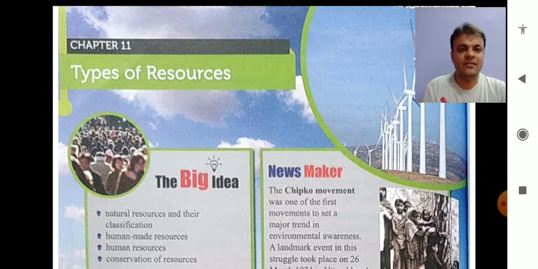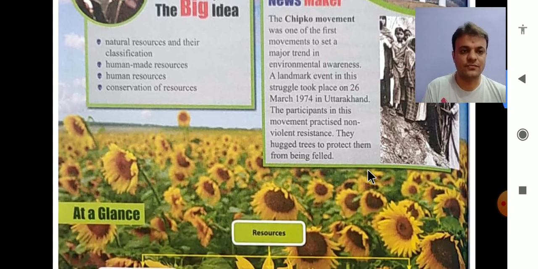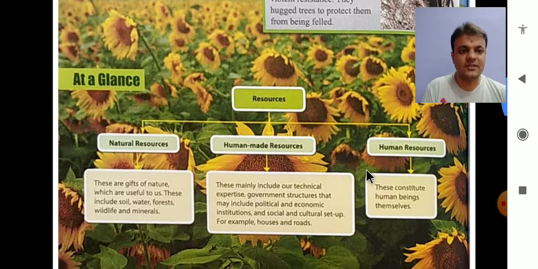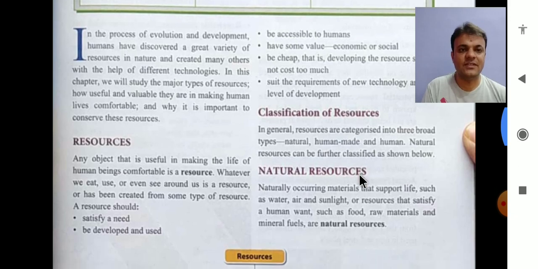So in this chapter we'll discuss different types of resources and how they are usable, and different other aspects of types of resources also. Let us have a glance of the chapter. Basically there are three different types of resources: natural resources, human made resources and human resources. So in this chapter we are going to discuss all the aspects of these three types of resources. So let us have the introduction of the chapter.